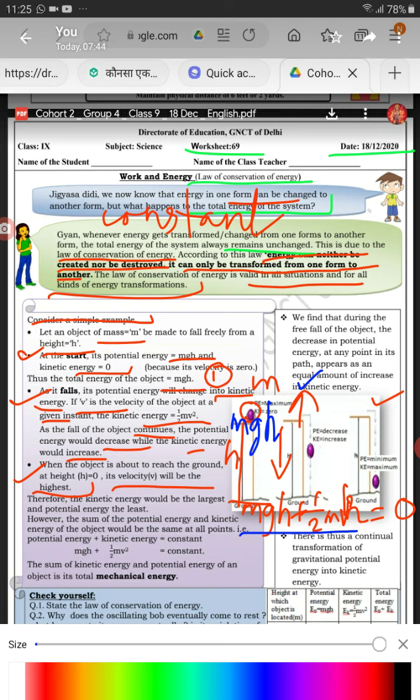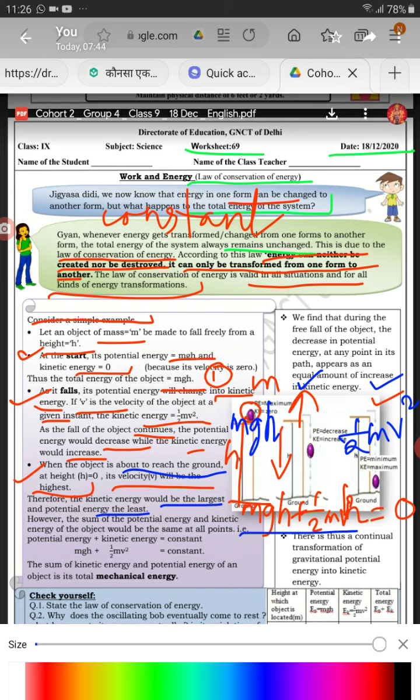And in third case, total energy is half mv square, because h is 0, so potential energy is 0. Therefore, the kinetic energy would be the largest and potential energy will be least when the object is about to reach the ground.